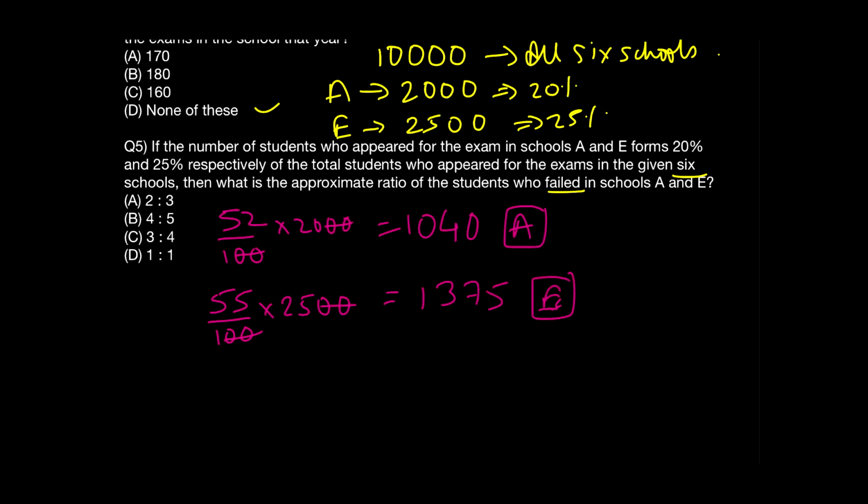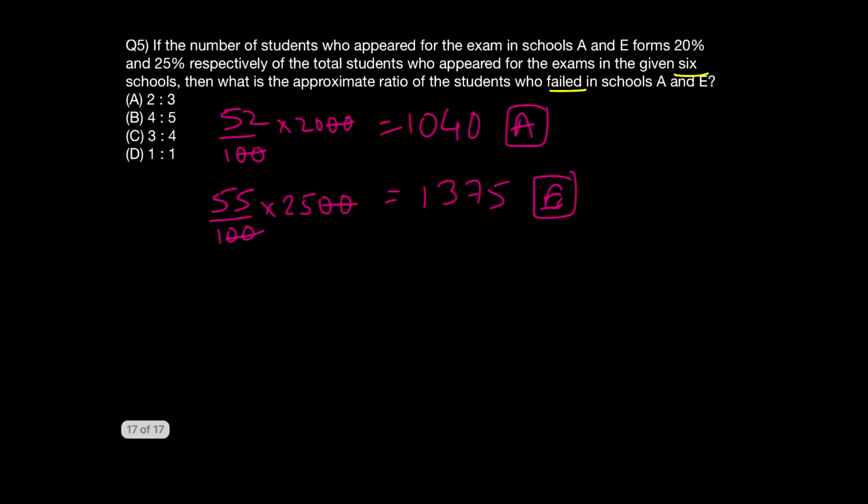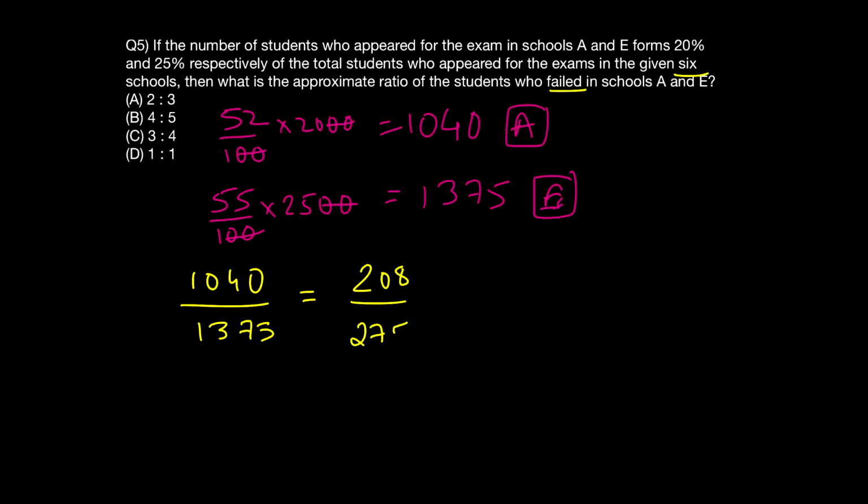Now here we have both the data. They are asking me to find out the ratio of A versus E. So that means I will be putting up A at the top, that's 1040 upon 1375, and try to reduce it into a simpler number. Now if I try to reduce it, I can call it out as 208 upon 275, and further I can divide it, which is okay. Now it's difficult to divide, so what we can do is we can just try and approximate the number. This is what they are saying. It's not completely divisible, but we have to somewhere or the other approximate the number.